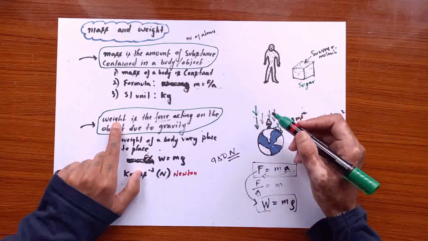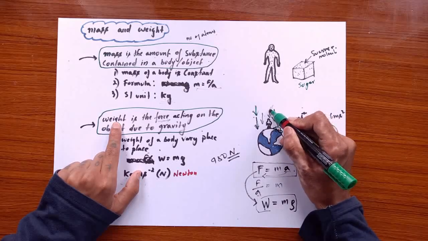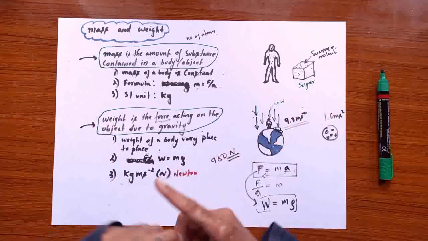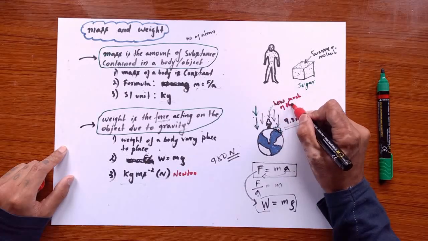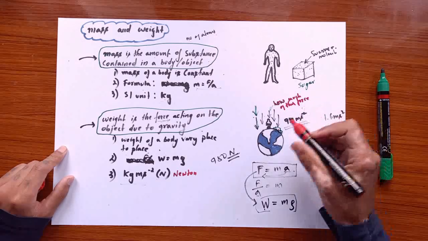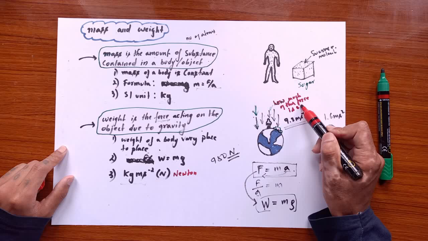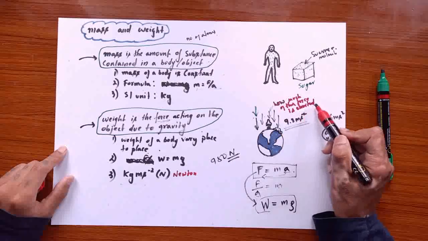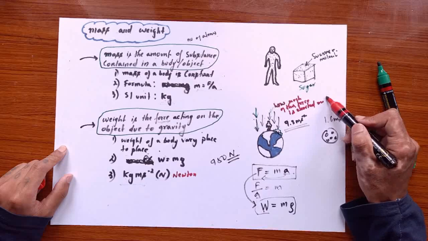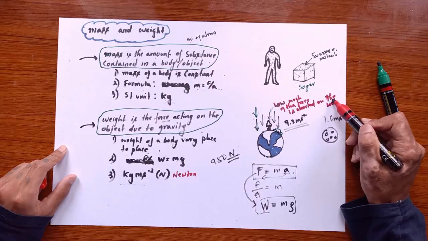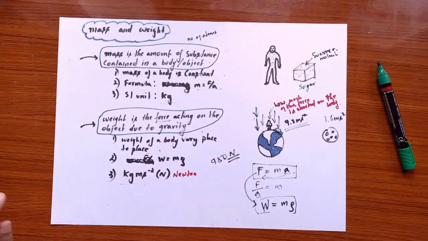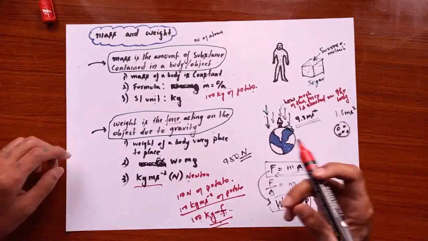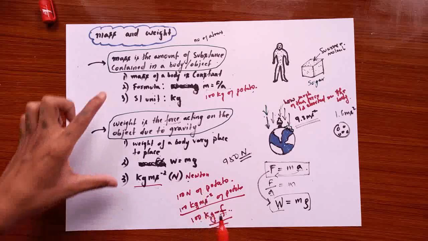And what weight actually is, is how much of this force, meaning the gravitational force, is exerted on the body. Let me just write down the full sentence here: how much gravitational force is exerted on the body is what we call the weight. So weight is nothing but the force with which the gravitational force acts on it. Alright, so we'll come back to the definition, but let's look at the properties.